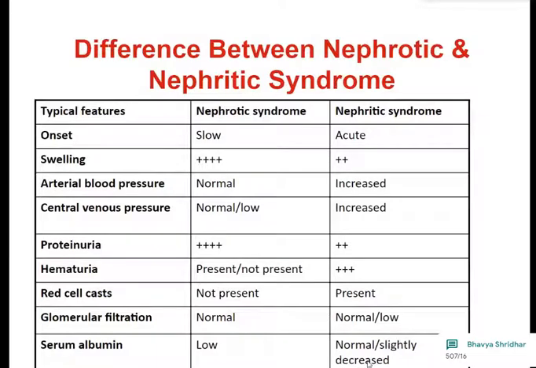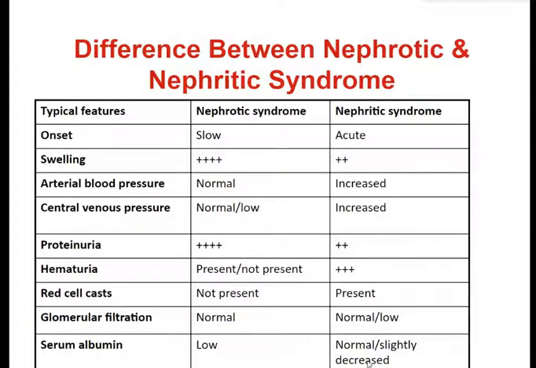Onset in nephrotic syndrome is slow. In nephritic syndrome, it is acute. Swelling, that is edema, is significant and much more in nephrotic syndrome, or it is lesser in nephritic syndrome.